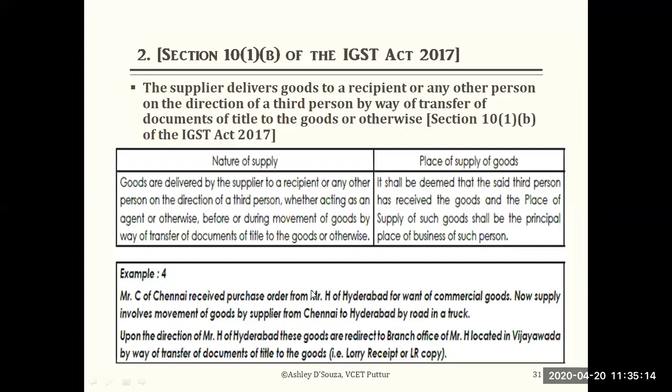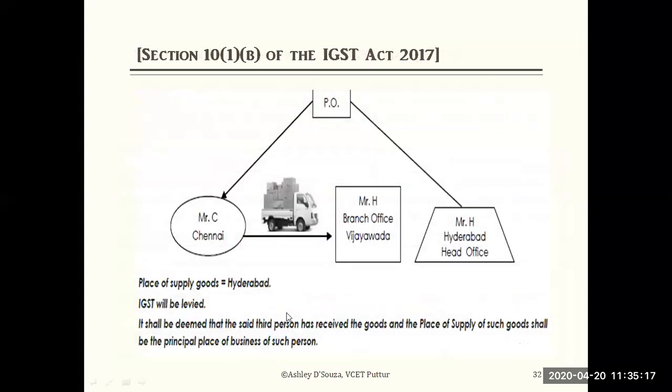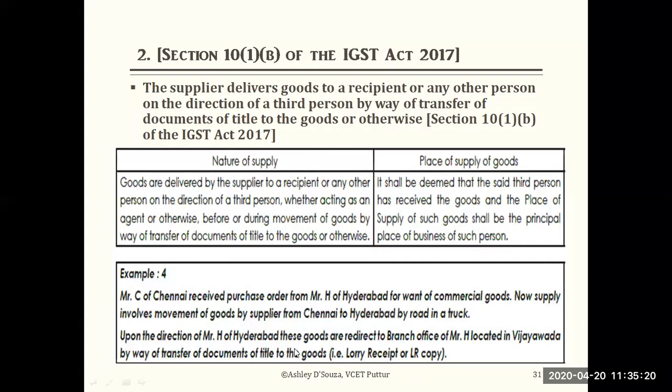Upon the direction of Mr. H of Hyderabad, these goods are redirected to a branch office of Mr. H located in Vijayawada by way of transfer of document of the title to the goods. So it says that while the goods were in transit, Mr. C had sent them to Hyderabad. On the way, in transit, they were redirected because Mr. H said,